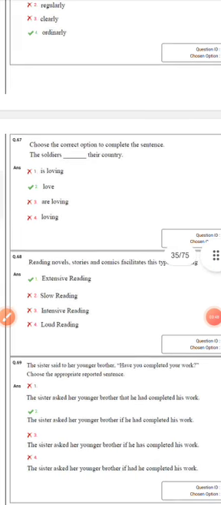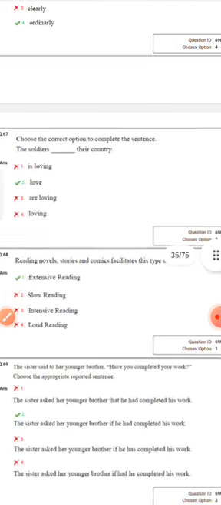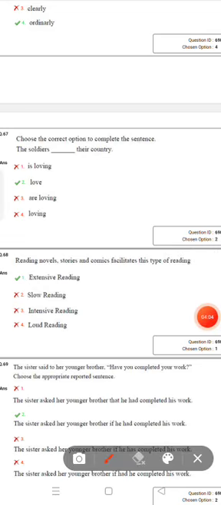Next, check it. Choose the correct option to complete the sentence. The soldiers love their country. What is the secret and what is the formula in the sentence? The soldiers is already third person plural, which takes only a singular verb.